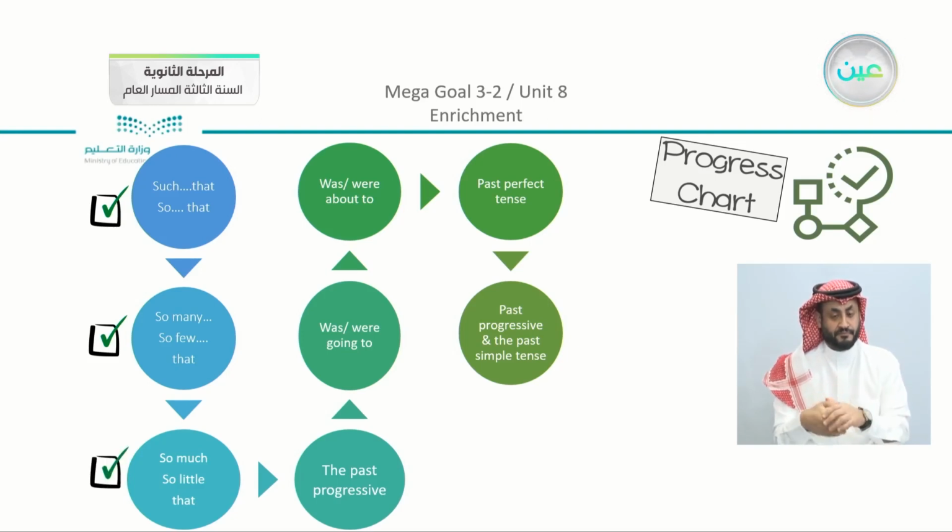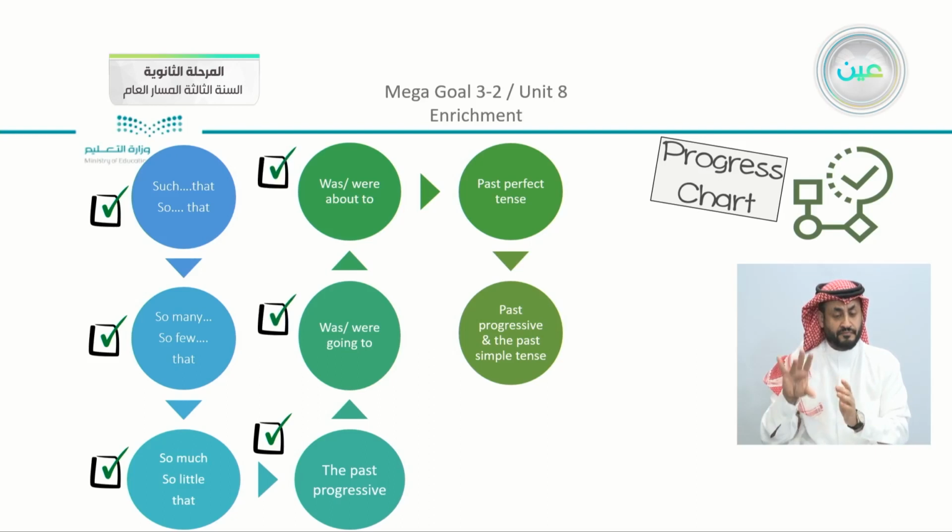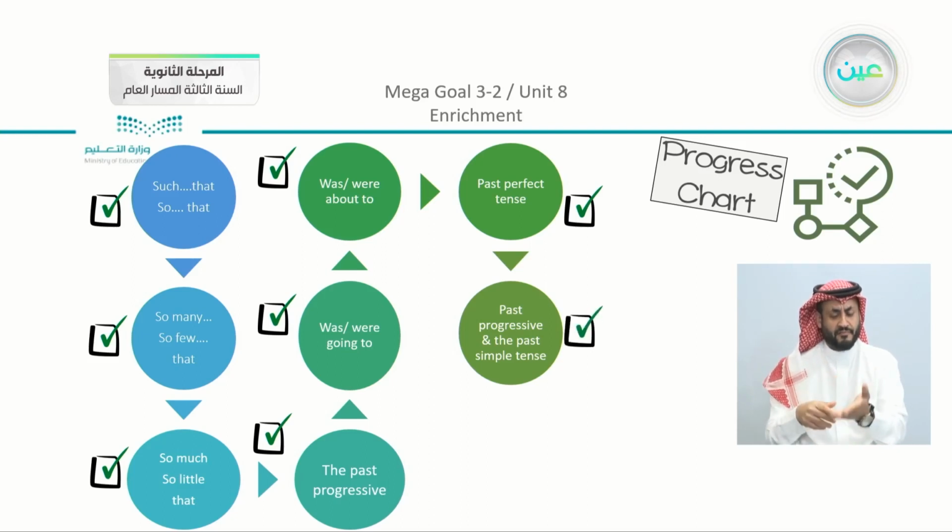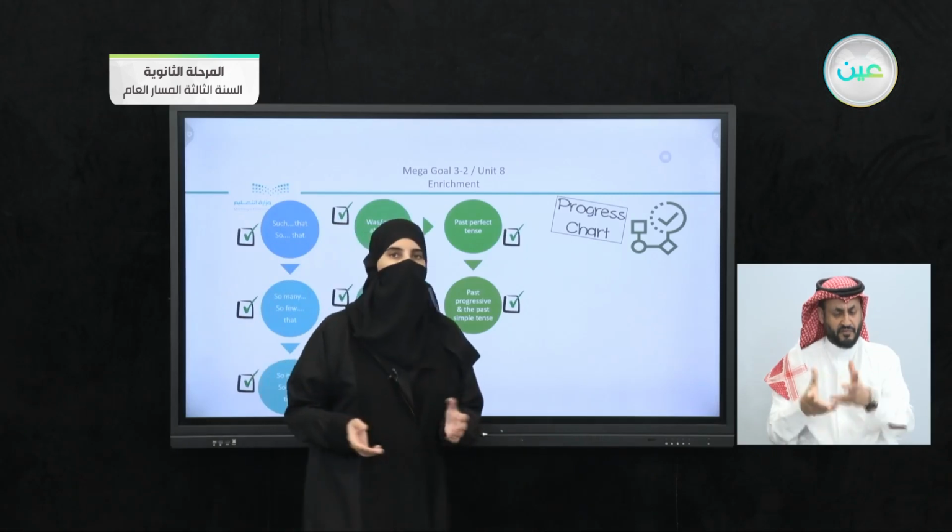Then we moved on to the form, meaning, and function lesson, where we revised the past progressive. We also covered was or were going to, was and were about to. Moving on to the past perfect tense, and at the very end we revised the past progressive plus the past simple tense. We have completed, alhamdulillah, our enrichment.